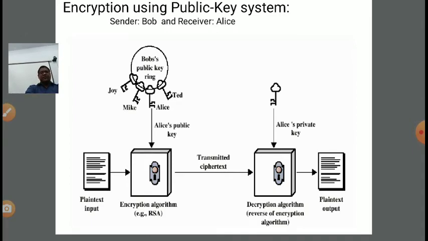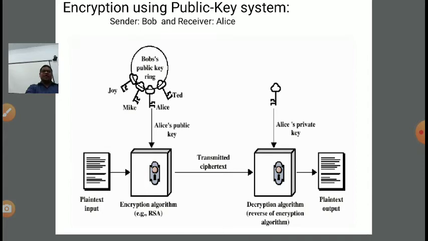Again I am summarizing. At the sender end the encryption algorithm and plain text are used. At the receiver end the decryption algorithm and ciphertext will be used as the input, and the output will be plain text. Output of the encryption algorithm is ciphertext, output of the decryption algorithm is plain text. Clear? So we are providing plain text and the receiver's public key into the encryption algorithm.